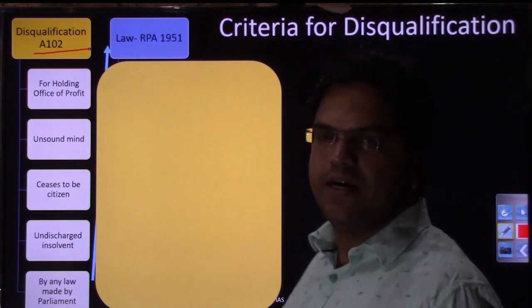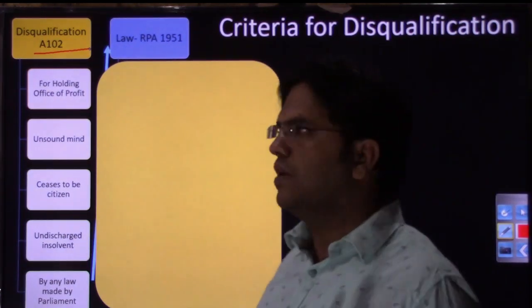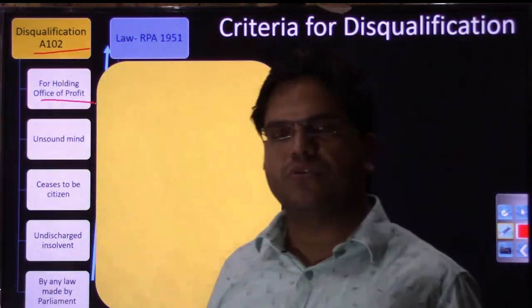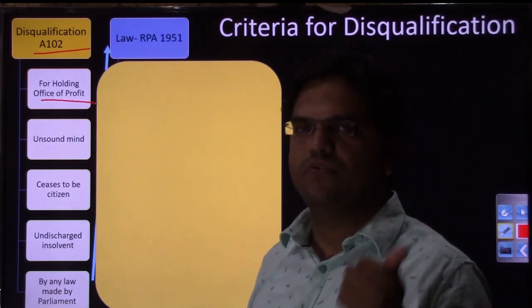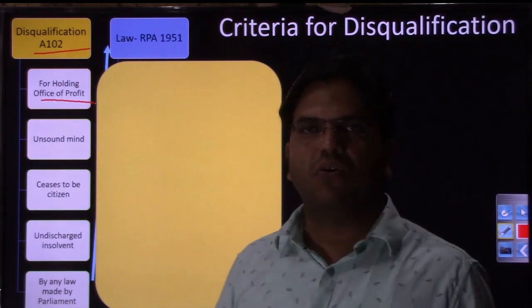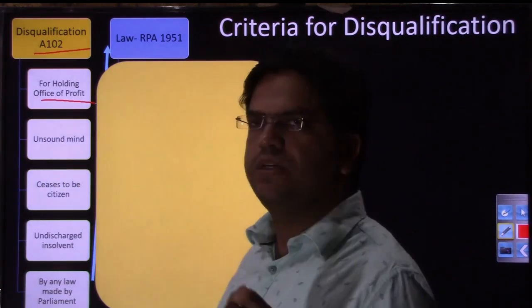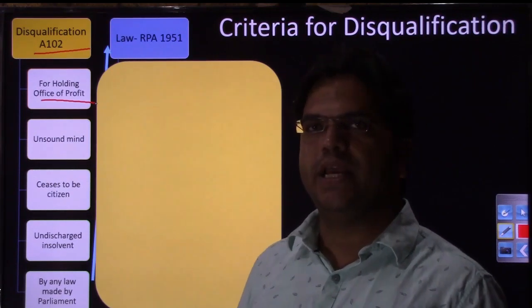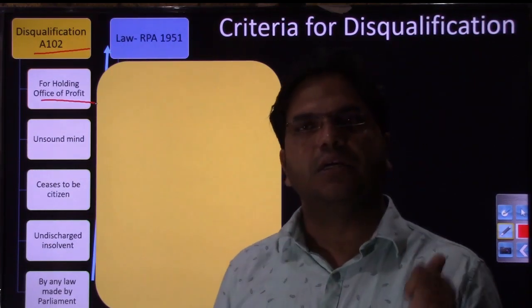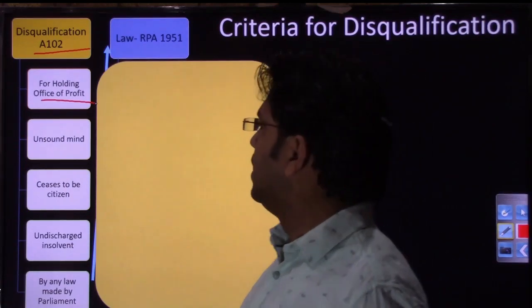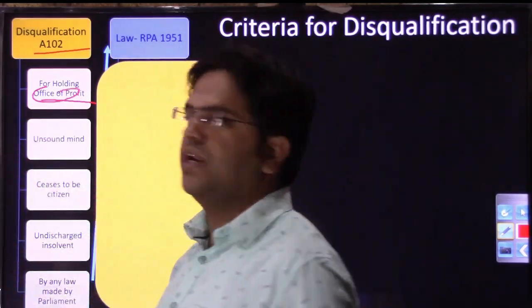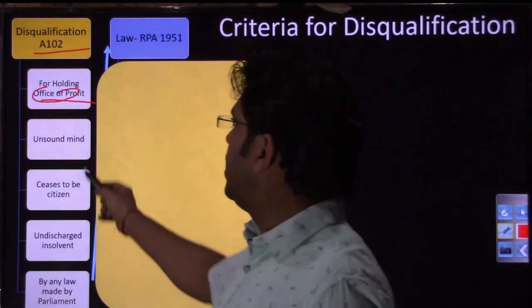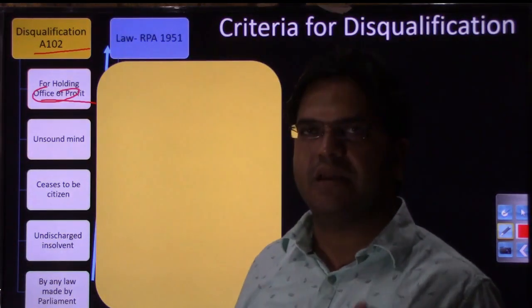So let us take the disqualification grounds mentioned in Article 102 of the Constitution one by one. First, holding an office of profit. This concept we have already discussed; you can get back to the playlist and see it. Let me tell you in short. If any member of parliament is found to be holding any kind of employment with the government of India, a state government or a local government, that office will be considered an office of profit, and that can be a ground for disqualifying that member of parliament.